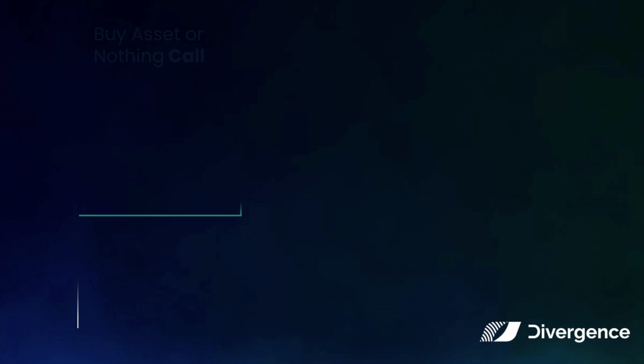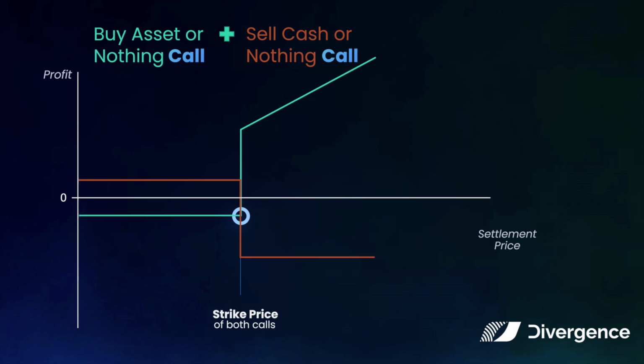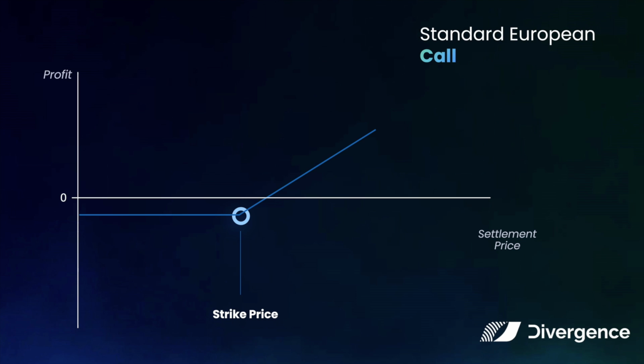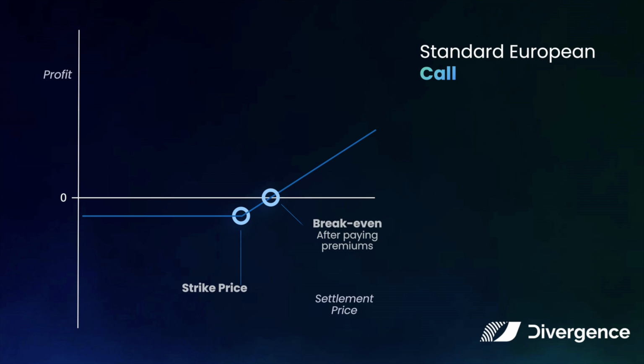Now, let's see what happens when you buy an asset-or-nothing call and sell some cash-or-nothing calls of the same strike. The number of cash-or-nothing calls you sell would have to equal its strike price. So if both your call options expire in the money, you get Ethereum and pay out the strike price. This is the same as having a long position in a standard European call option.